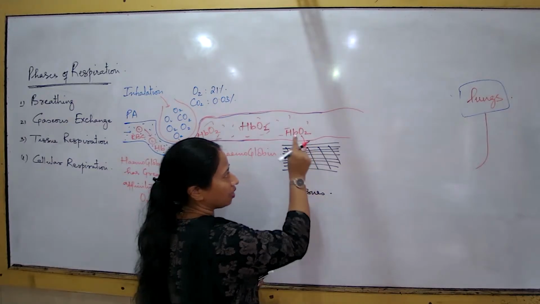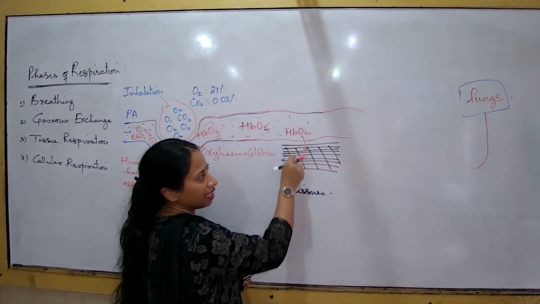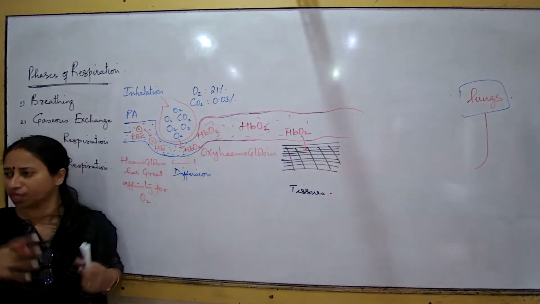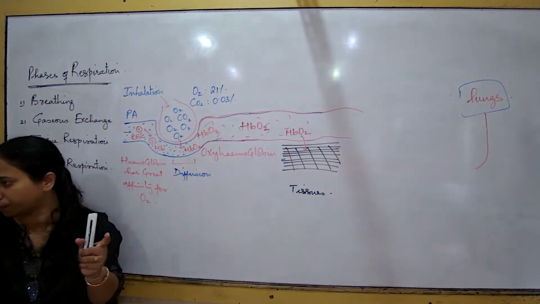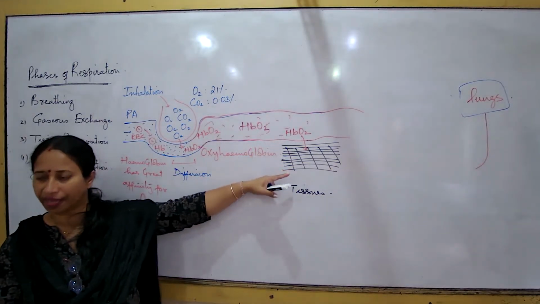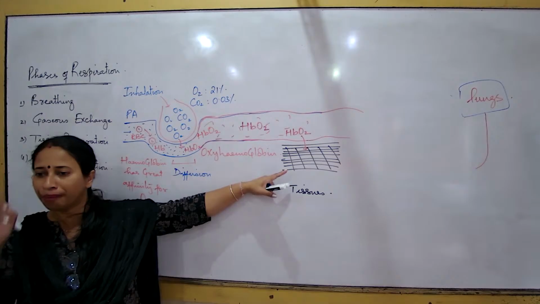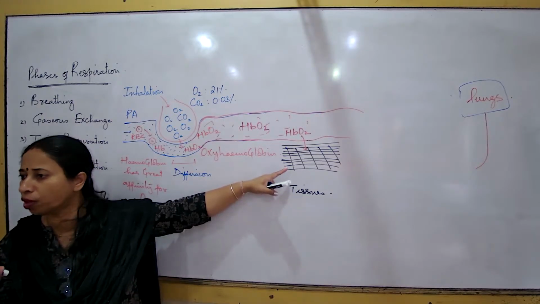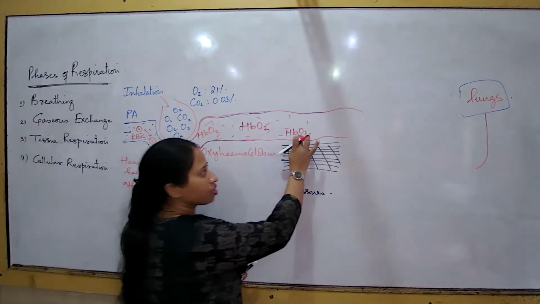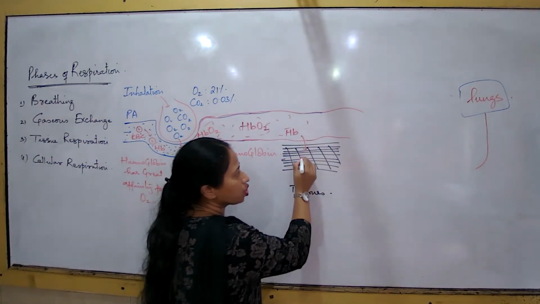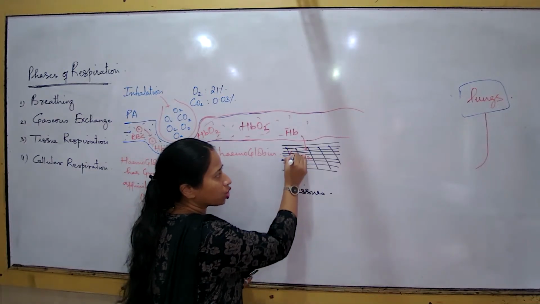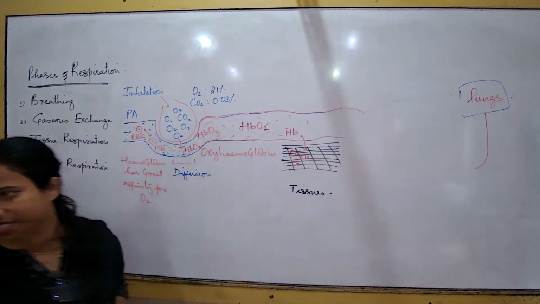So now that this compound comes near the tissue surface, what is the fate of the oxyhemoglobin? It breaks. The bond breaks. As soon as the oxyhemoglobin comes near the tissues, all the oxyhemoglobin molecules in the blood will get broken, and this oxygen is now diffused into the body cells. So now the body cells are getting the oxygen.